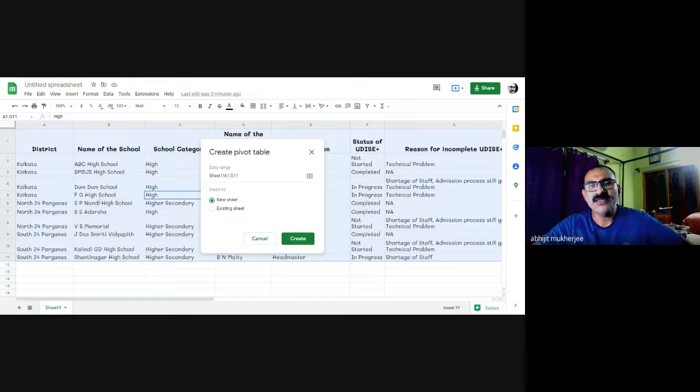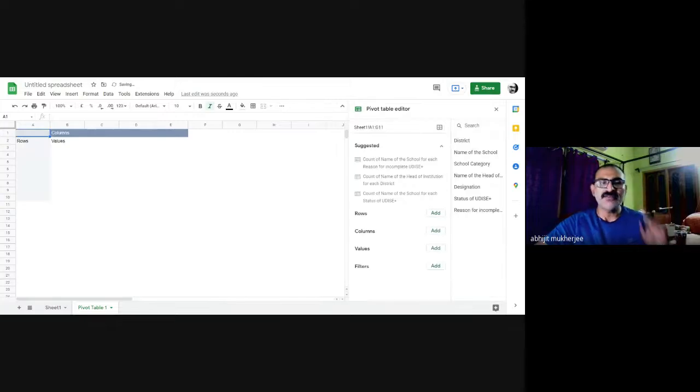First let me select this. Yes, I want to create a pivot table, and yes, I want to insert it into a new sheet. I create. What is a pivot table? A pivot table is a tool provided by Google Sheets which enables me to break down the data presented in the main sheet into small sheets.